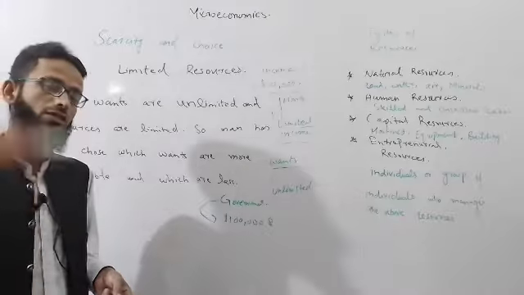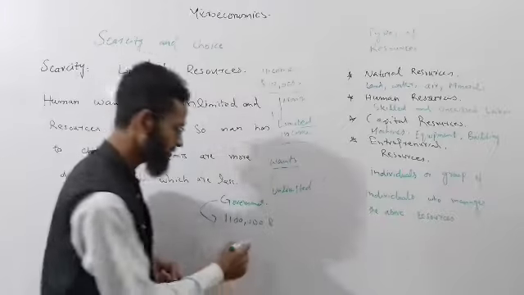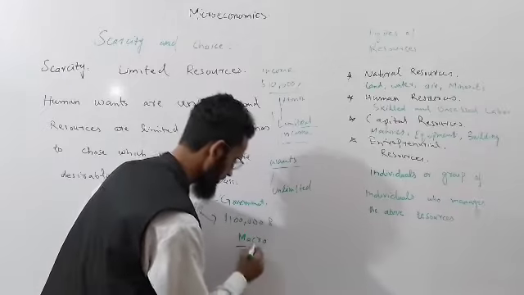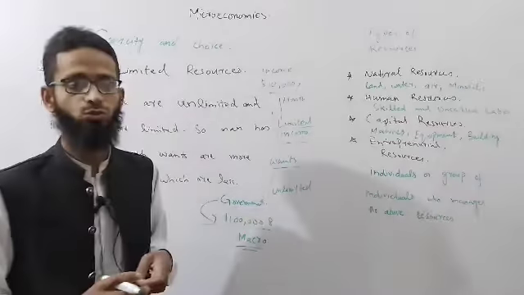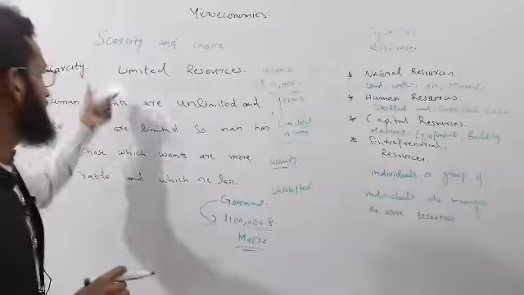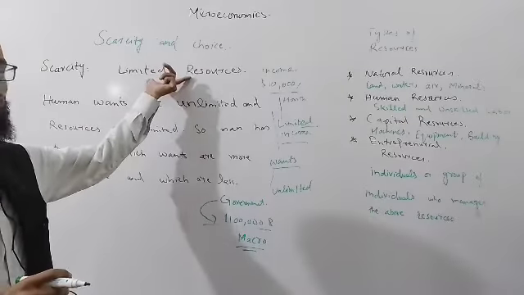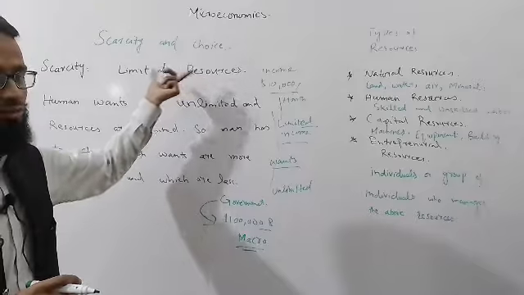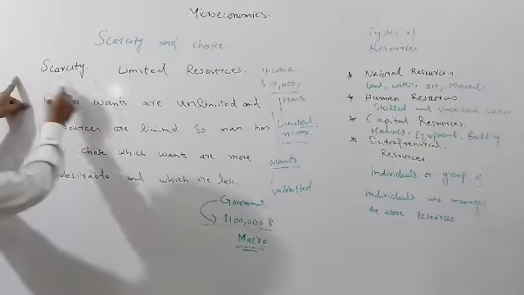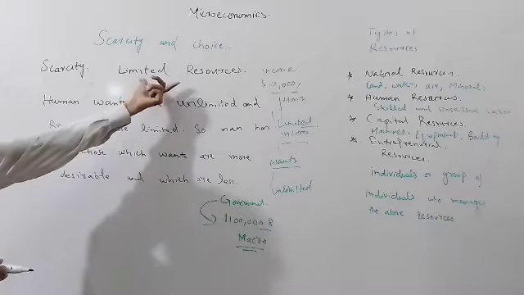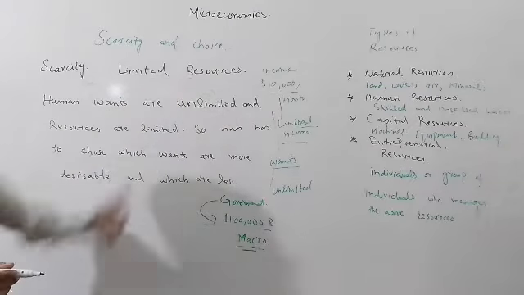But government expenses are very high. So at the macro level, there is also the problem of scarcity. And what is scarcity? Limited resources. We always face the problem of scarcity in our economy, and scarcity means we have limited resources.